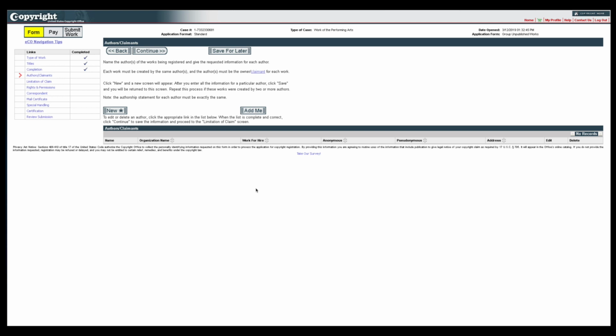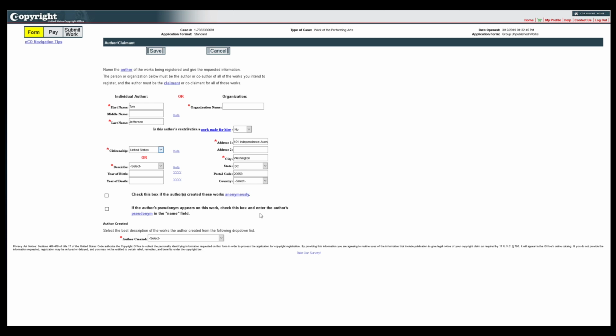On the Author's Claimants screen, you will give information about the author of the works being registered. Each person or organization named must be an author or co-author, and the claimant or co-claimant for every work in the group. If you are the author of all the works, you may click Add Me to enter your information. If you are completing the application on behalf of the author, click New and enter the author's name and address in the spaces provided.